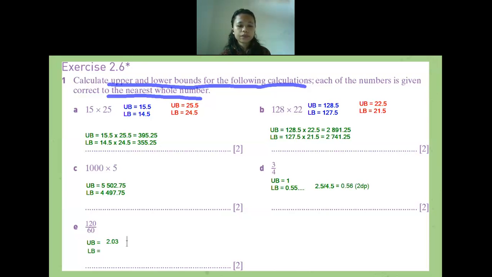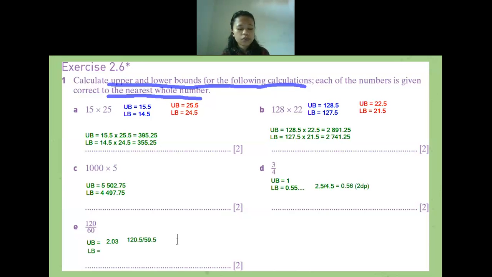20.5. 120.5. Okay, and the lower bound of the denominator, how many will it be? 59.5. Okay, so you can calculate using a calculator. Try to type how many is 120.5 divided by 59.5. The answer is 2.052 and so on, and I round it off to 3 decimal places, making it 2.03.